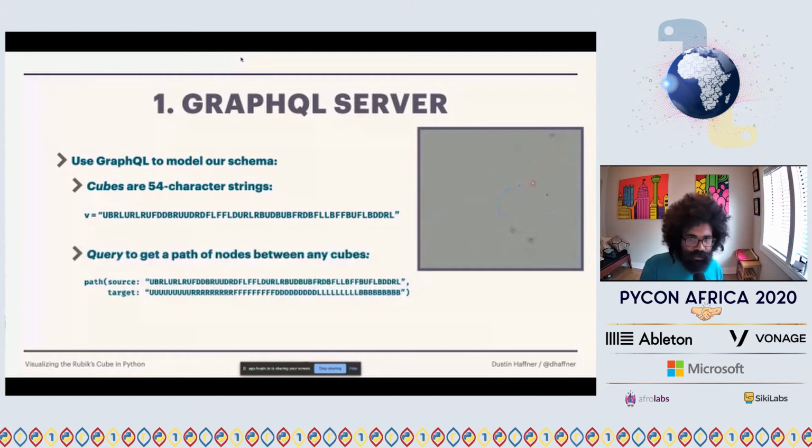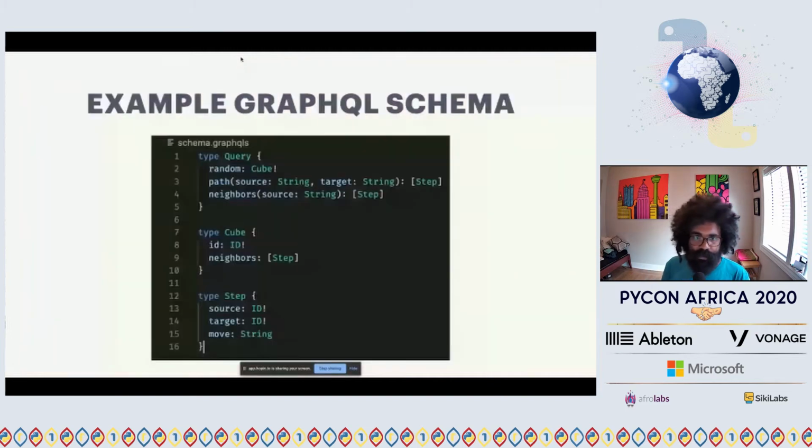I'll show a code example, just a plain screenshot from VS Code of this schema that I used. Basically, you see three types here: type query, type cube, and type step. This is essentially giving me the machinery that I need to ask, how do I get from cube A to cube B, and what steps do I need to take there? Concretely, cube is our node, and step is the edge that might connect nodes.